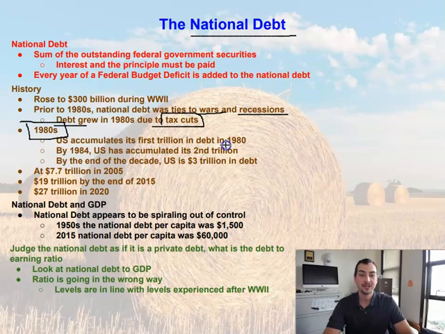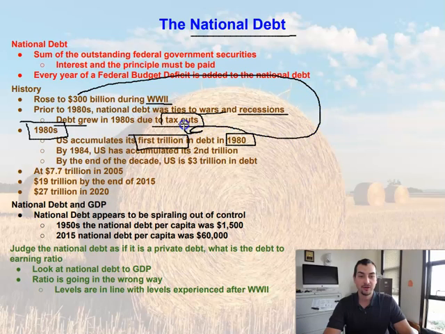First and foremost, in 1980, the United States government accumulated its first $1 trillion in debt. So during World War II, the end of the 1940s to 1950s, that era, we went from 300 billion, increasing by an additional 700 billion to the first trillion by 1980. So we increased our debts to now $1 trillion in 1980.